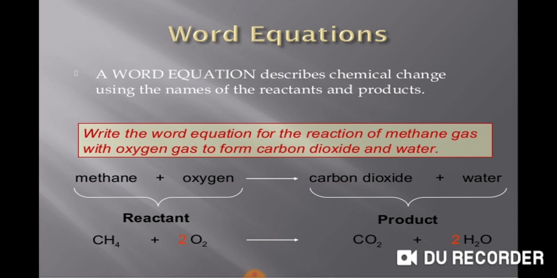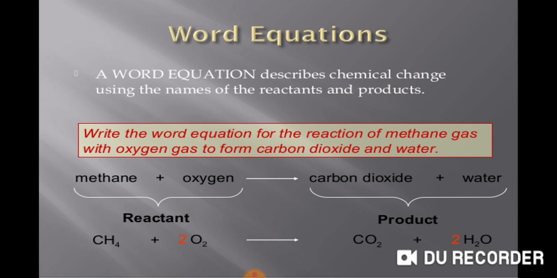When we have added 2, then 2 into 2 is 4. We have balanced hydrogen atoms on the right and the left side, but that makes oxygen atoms 4 as well. So in order to balance oxygen atoms 4, we have added 2 on the left hand side with oxygen.